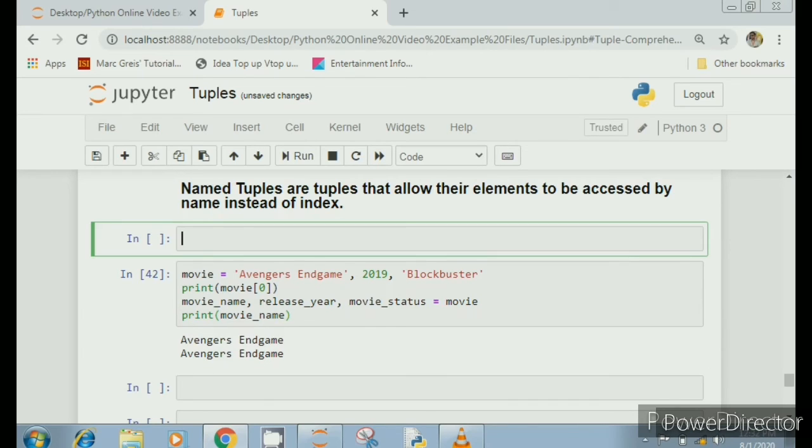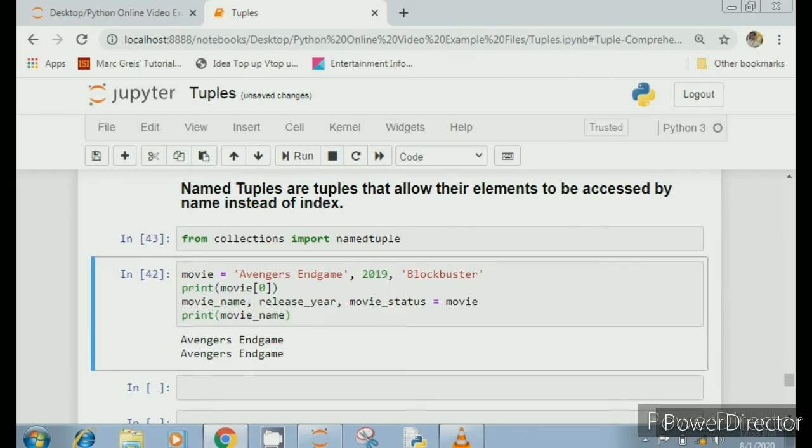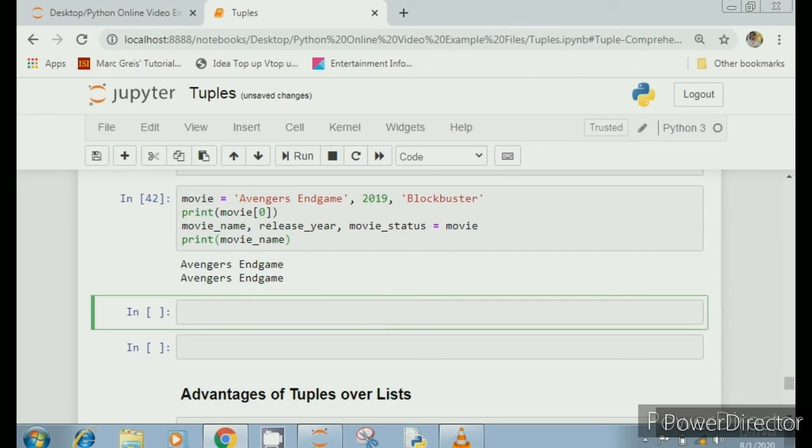Now to use this using named tuple, first we have to import it from a module called collections. So I'll write from collections import namedtuple, and then let's see how to use this. I'll be using a variable. You can use any variable, of course. I'm writing here movie_detail, and then use the keyword namedtuple.